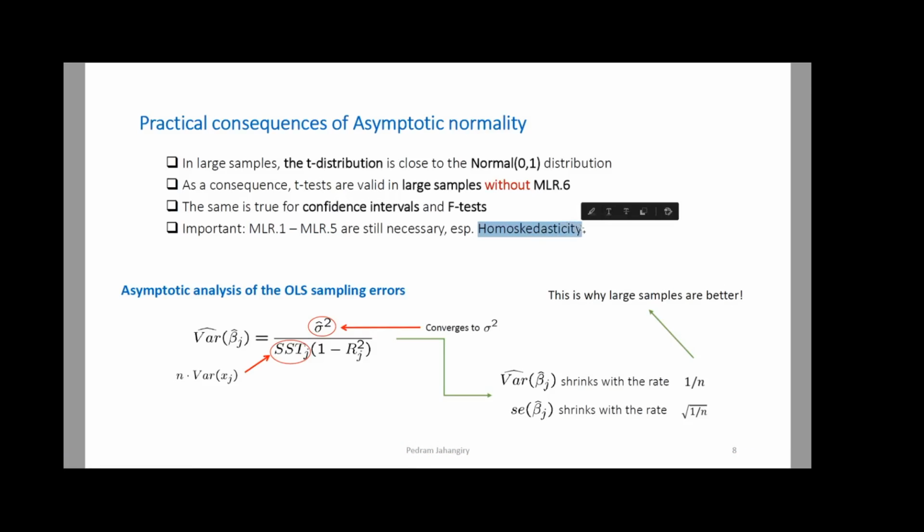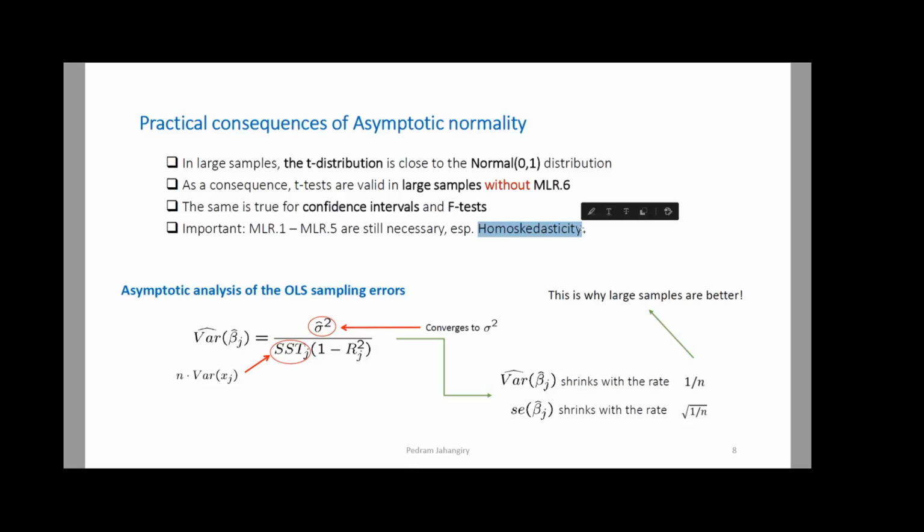Think about it. If your model is suffering from heteroscedasticity when the sample size is 100, the heteroscedasticity is not going to go anywhere if you increase the sample size. So if you have heteroscedasticity when the sample size is 20, it's going to remain heteroscedastic when the sample size is 1 billion. It really doesn't matter.